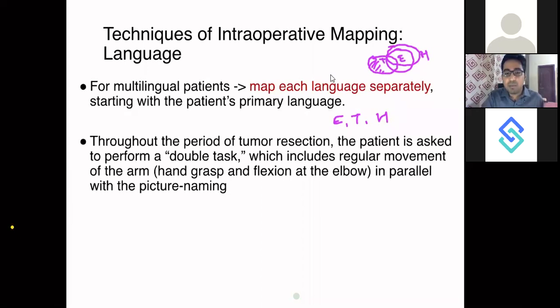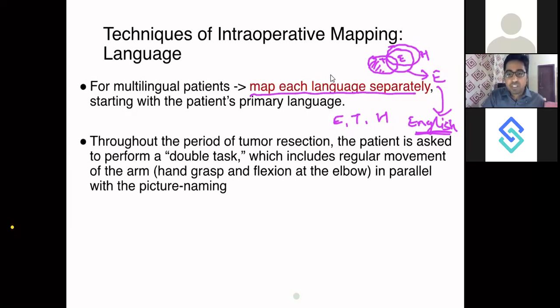So you have to map each language separately. If you don't do that, and you are just asking all the questions in English, then at the end of the surgery, he will come out as an Englishman, and he will forget his Hindi and his Tamil. Okay. So that's how you have to map all the three areas of the languages he knows. You have to ask the question in all the three languages.